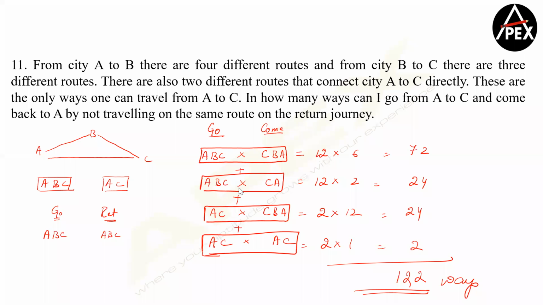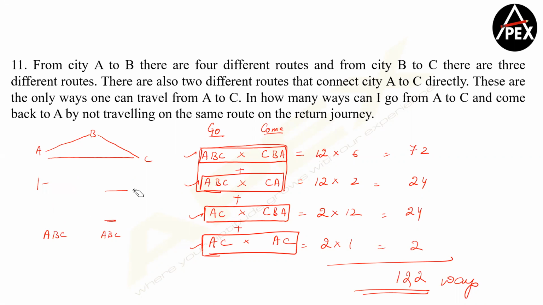Sir, if he takes the route from A to C by ABC, he'll have 12 ways, and when he's coming back from C to A, he'll have 13 ways, no, sir? Why will it be 13 ways? Sir, 2 ways directly from A to C and 11 more ways from that if you are combining, no? Yeah, it's not 11. See, I've divided what you are saying into 4 different parts. What you're doing, you're trying to combine these two. Yes, sir. So you won't have 13 either. Look, what did we see just now?